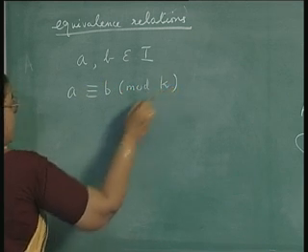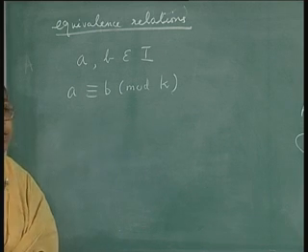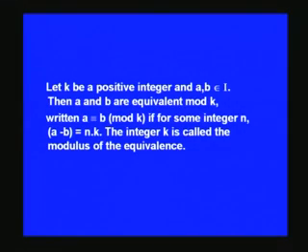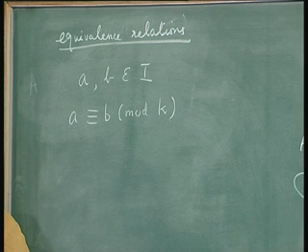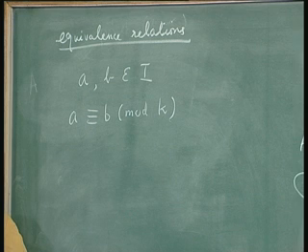k is a positive integer, when A and B leave the same remainder when divided by k, that is A minus B is equal to n into k. The integer k is called the modulus of the equivalence. In essence, it means that A is equivalent to B if A and B leave the same remainder when divided by k, or A minus B is divisible by k. A minus B is equal to some n into k.